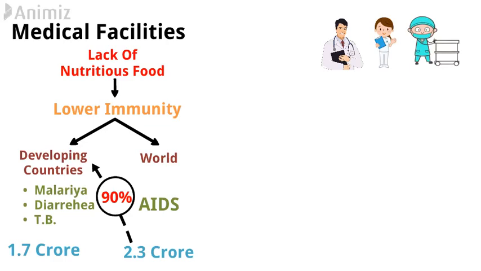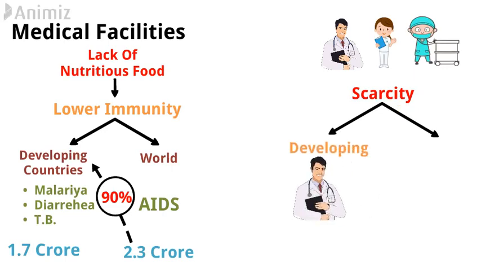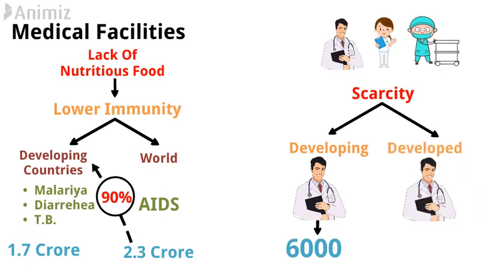Let's check another fact about these health services. On one side, crores of people are dying due to lots of diseases. And on the other side, there is scarcity of health workers. And the scarcity is at an extreme level. In developing countries, one doctor is available for a population of 6,000 people. One doctor per 6,000 persons. Whereas in developed countries, one doctor is available for a population of just 350. It is nearly 20 times lower. And that is why the developing countries are not able to provide better health services.